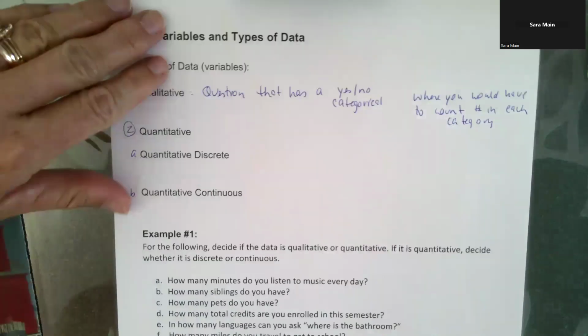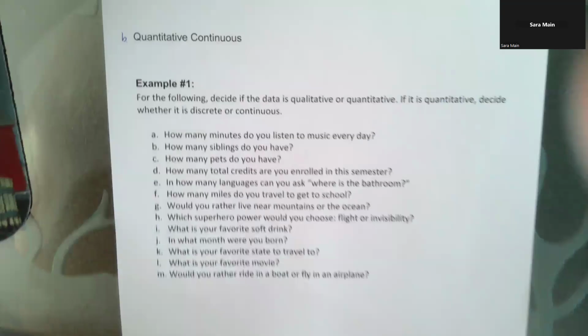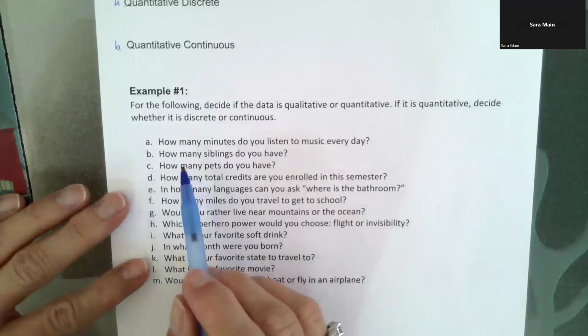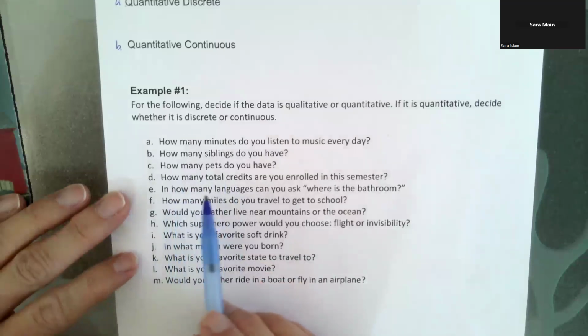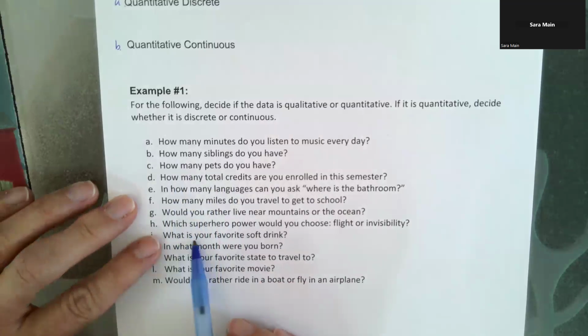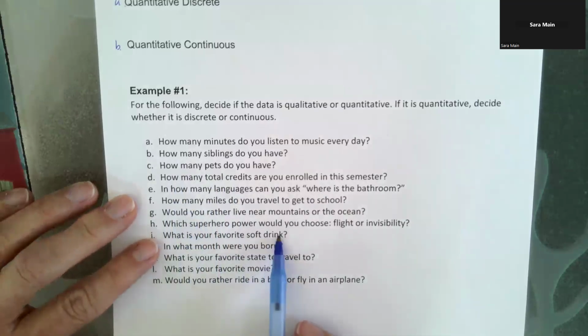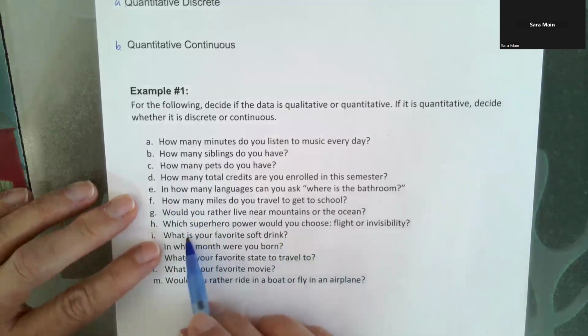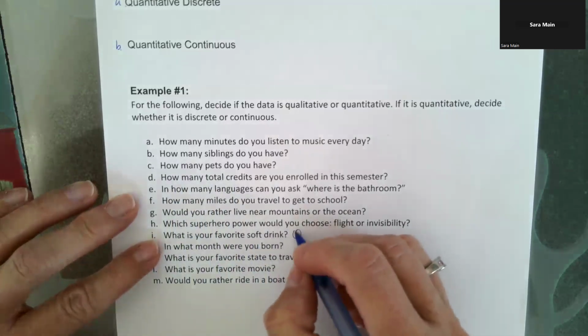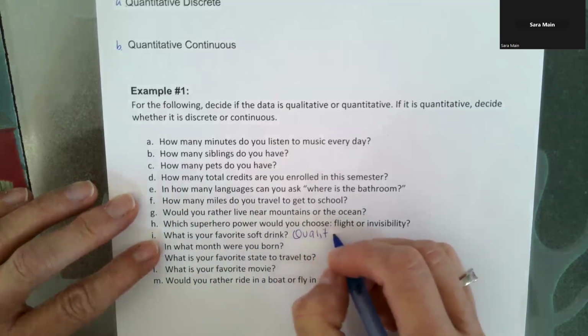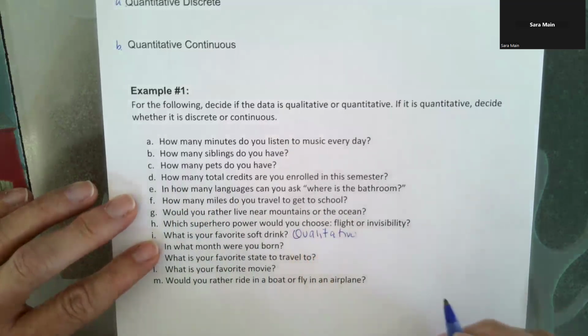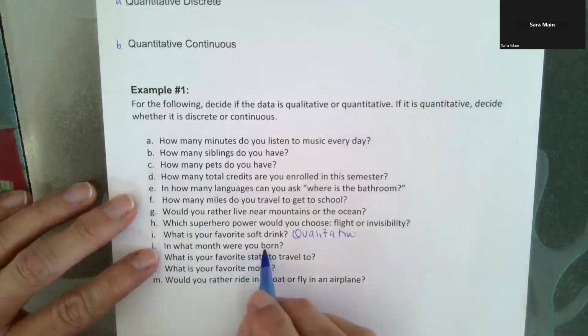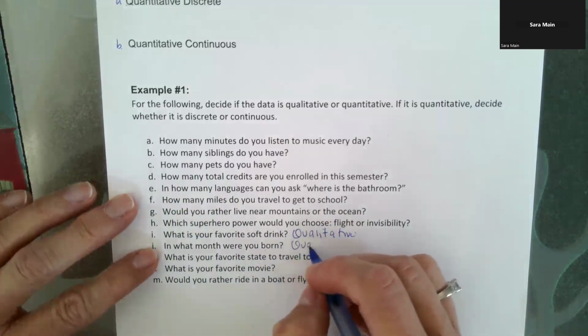So I'm going to go through some examples of qualitative variables down below here in example 1. So when it says, what is your favorite soft drink? I might say water. I don't drink soft drinks. Somebody might say Pepsi. Somebody might say Coke. I'm going to count how many of each of those answers there are. That is considered a qualitative variable. And what month were you born? That's also a qualitative.